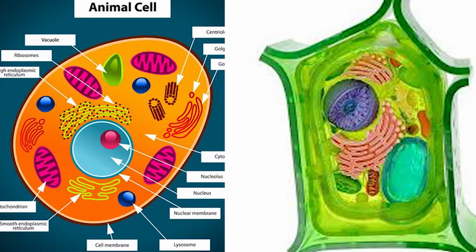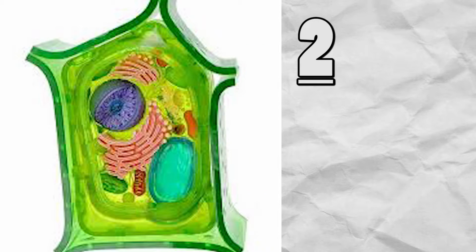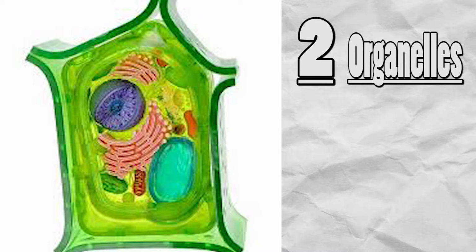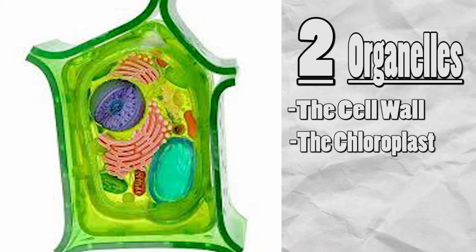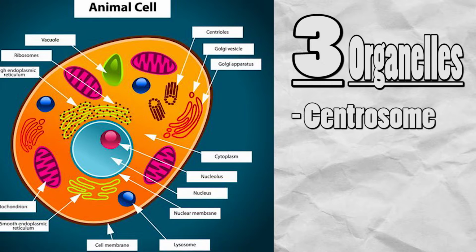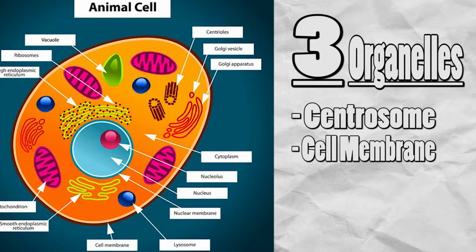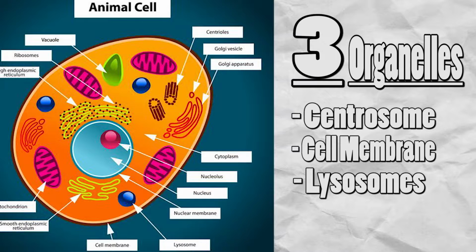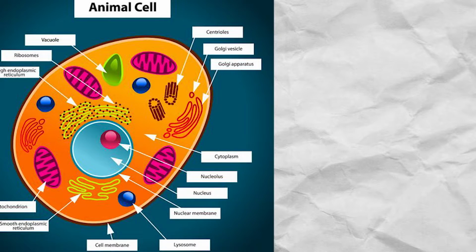There are differences and similarities in animal and plant cells, such as plant cells having 2 completely separate organelles not found in animal cells called the cell wall and chloroplast, while animal cells have 3 different organelles called centrosomes, cell membranes, and lysosomes, not found in plant cells. Another key difference is that animal cells are only found in animals, while plant cells are only found in plants.